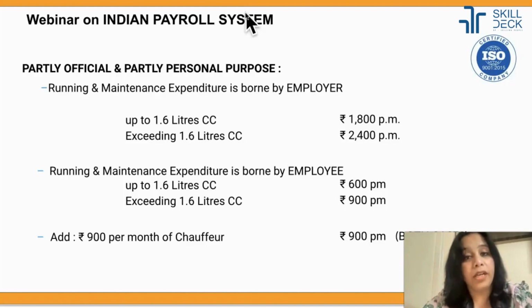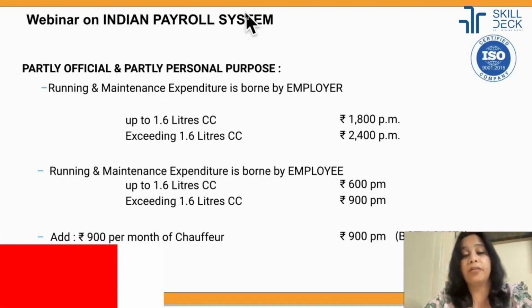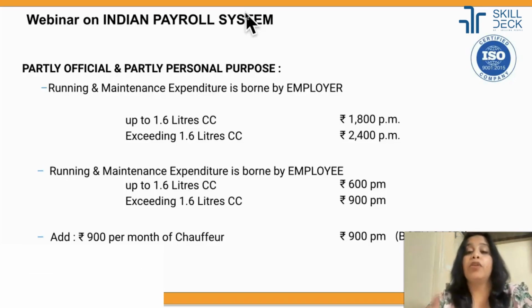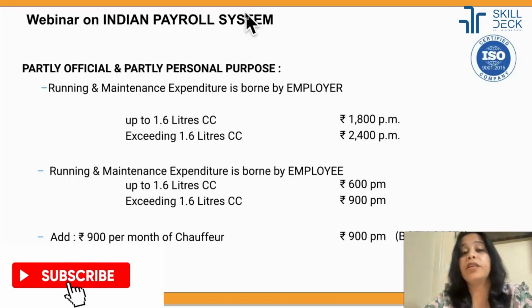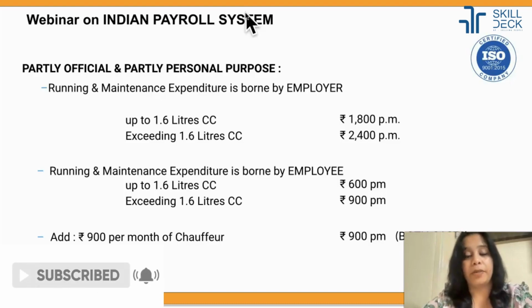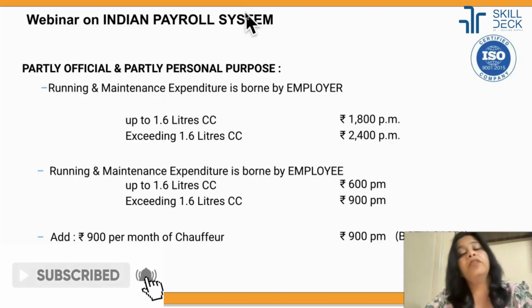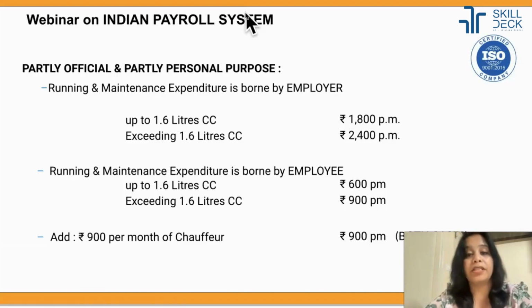So whenever you are giving a car, you have to have very clear whether the car is given for official purpose, personal purpose, or both purposes. Please try to give it for both purposes. Whatever approximate expenses you have decided to add in the package, if I'm adding 50,000, that 50,000 is not fully taxable. It only depends upon whether the car is small or big. For a smaller car 1800 per month, for a bigger car 2400 per month is tax exempted. The rest of the amount is taxable.